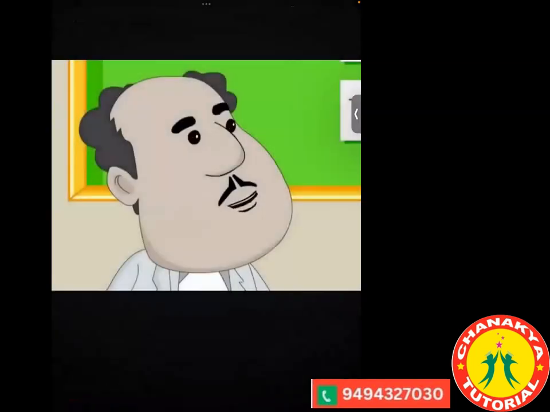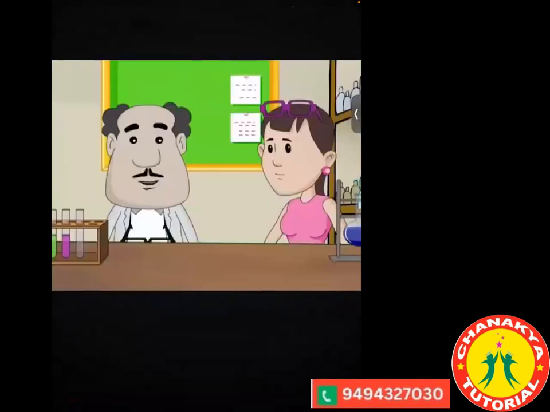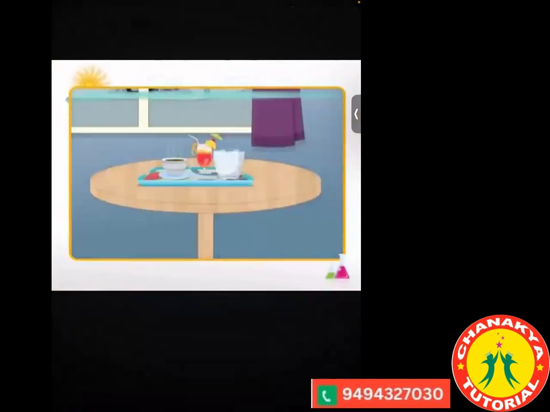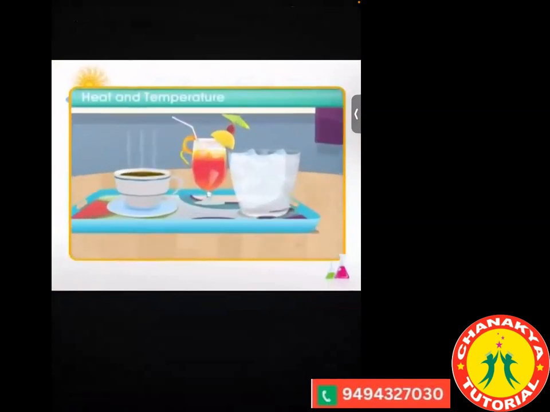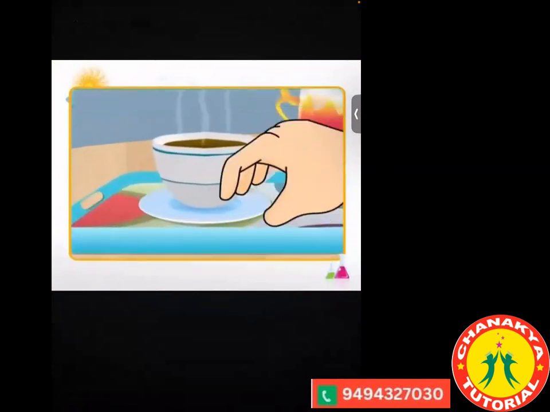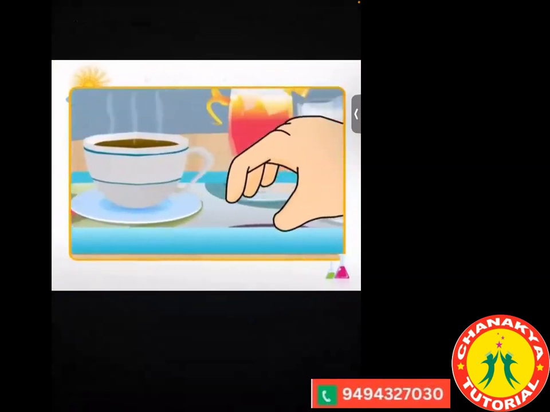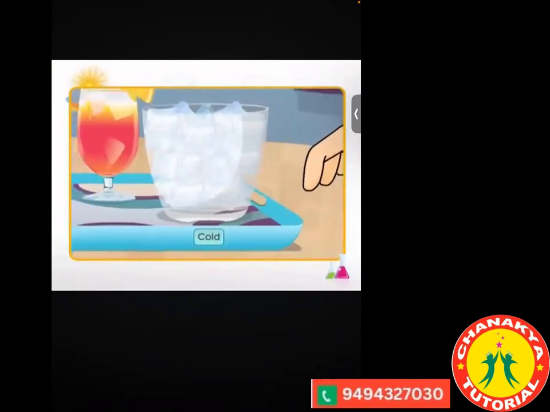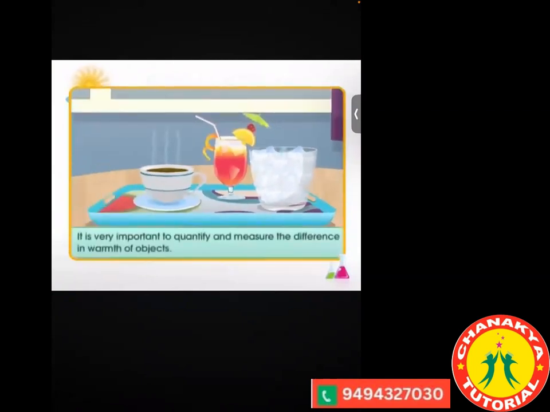Understand the difference between these two quantities. So let's enter the virtual world. Heat and temperature. In this module, you will learn about the concept of heat and temperature. If you touch a cup of tea, it feels hot. If you touch ice cubes, we feel cold. It is very important to quantify and measure the difference in warmth of an object.